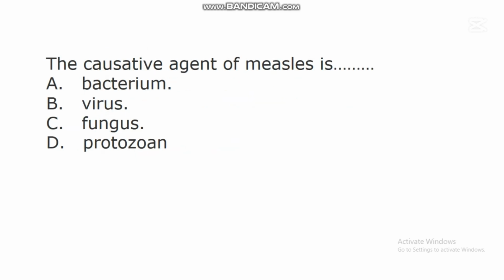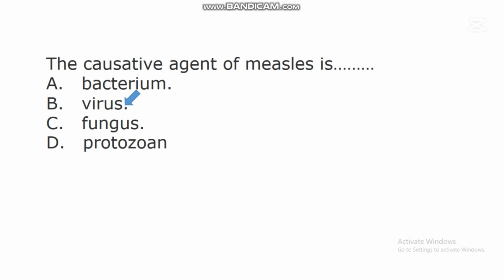The next question says, the causative agent of measles is dash. A. Bacterium. B. Virus. C. Fungus. D. Protozoan. In this question, the correct answer is B. Virus. Virus is a causative agent of a disease known as measles.